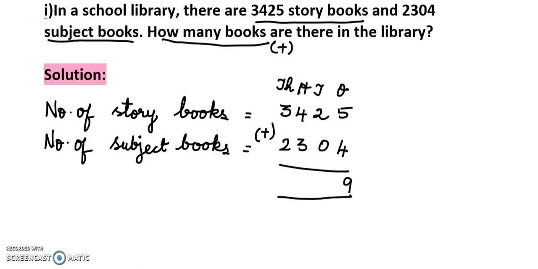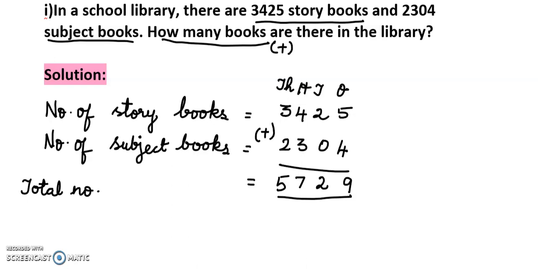Then tens place, 2 plus 0. If you add any number with 0, you will get the same number. So 2. Next, hundreds place. 4 plus 3 we are going to add. 4 is the greater number, 3 is the smaller number. So 4 in the mind, 3 in the fingers. 4, then 5, 6, 7. Next, thousands place. 3 plus 2 we are going to add. 3 is the greatest number. 3 in the mind, 2 in the fingers. 3, then 4, 5. So total number of books in the library equals